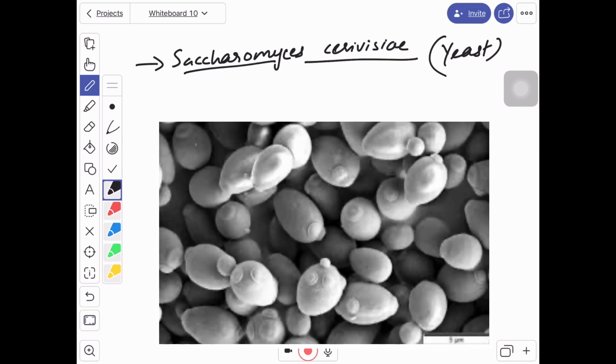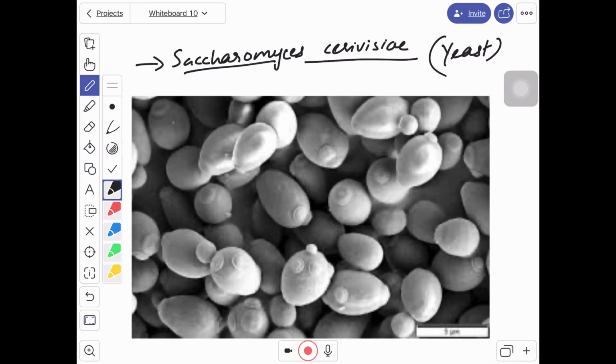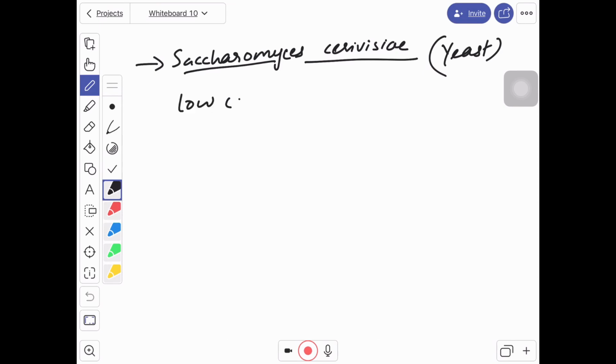Thus it will produce a three-dimensional structure like in the eukaryotes. Now it has been found that even yeast also produces very low concentration of our product.